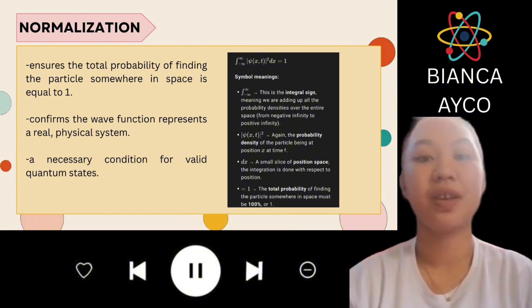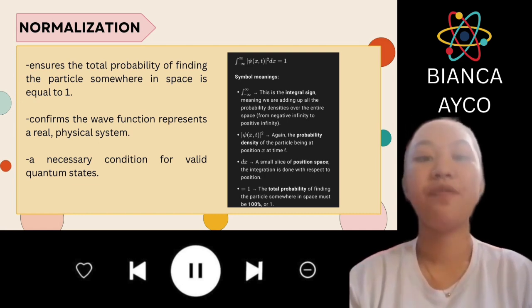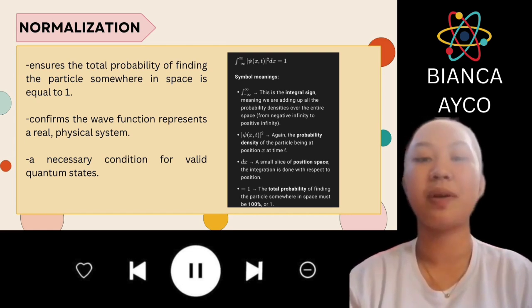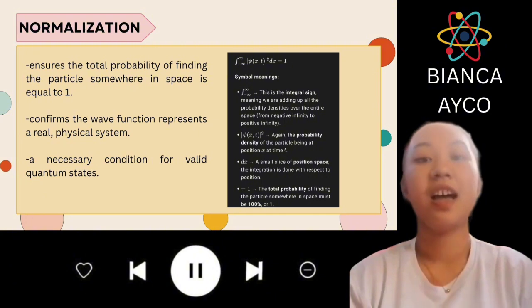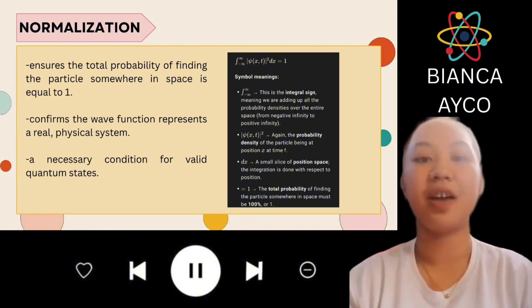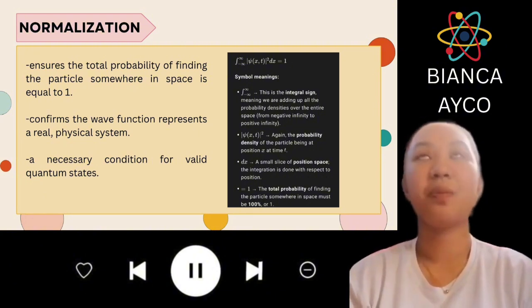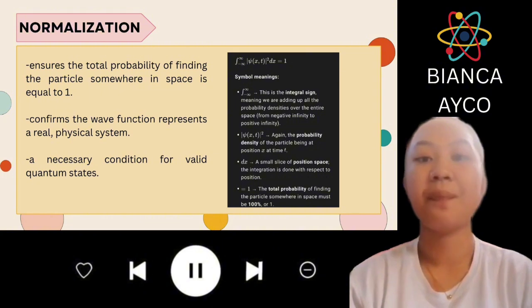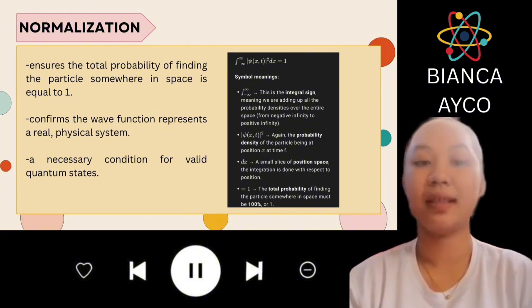This constant is chosen so that when you recalculate the integral of the normalized wave function's squared magnitude, the result is exactly 1. Normalization makes it easier to compare different data, improves performance of models, and helps us understand how likely certain events are. In making data comparable, normalization puts all data on the same scale so we can compare things fairly if they were measured differently.